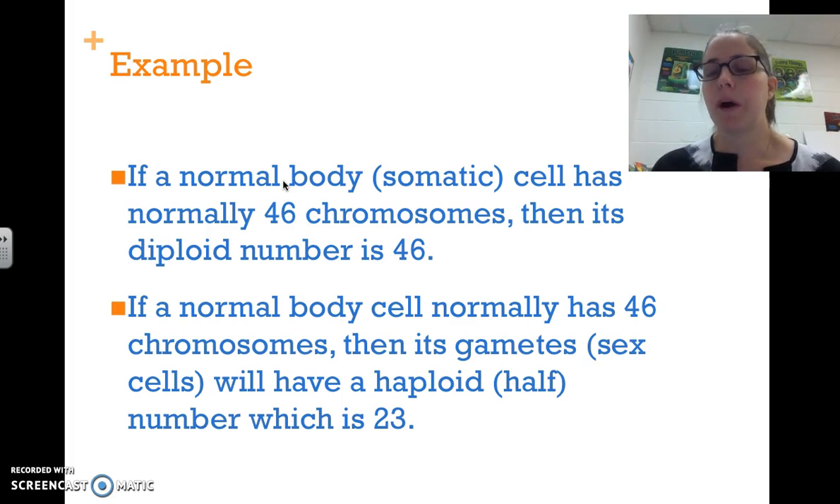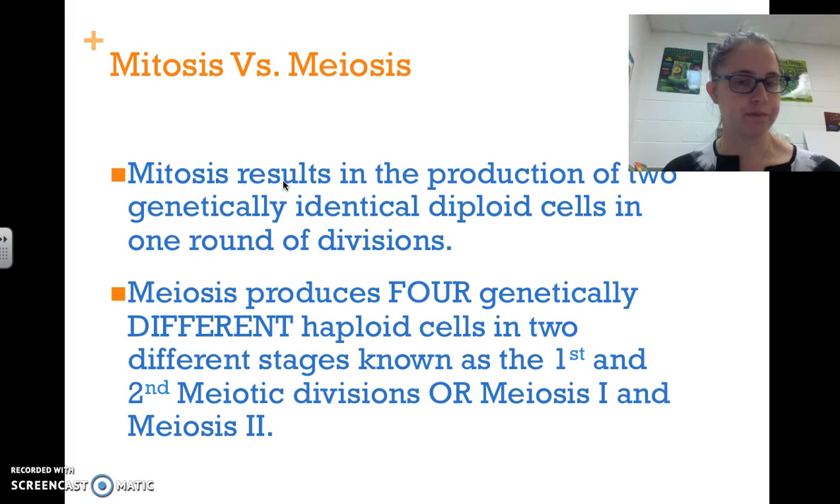So, an example. If your normal body or somatic cells have 46 chromosomes, then the diploid number is 46. That's how many chromosomes you have in your normal body cells. But the gametes or sex cells will have the haploid number, which is half. Haploid, half, remember that. Half of 46 is 23 chromosomes.